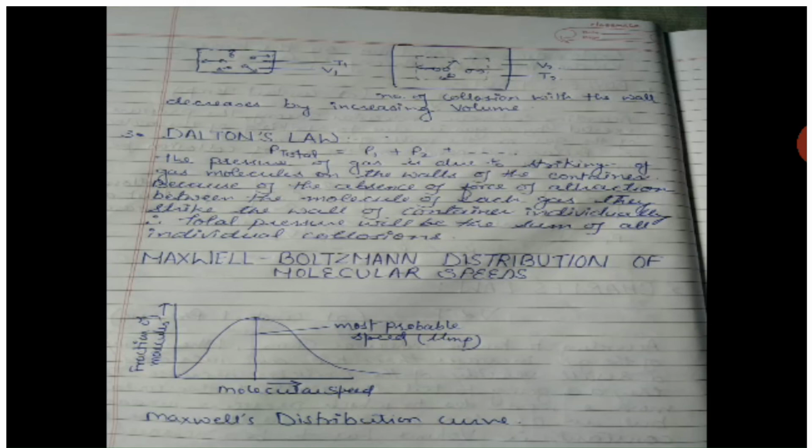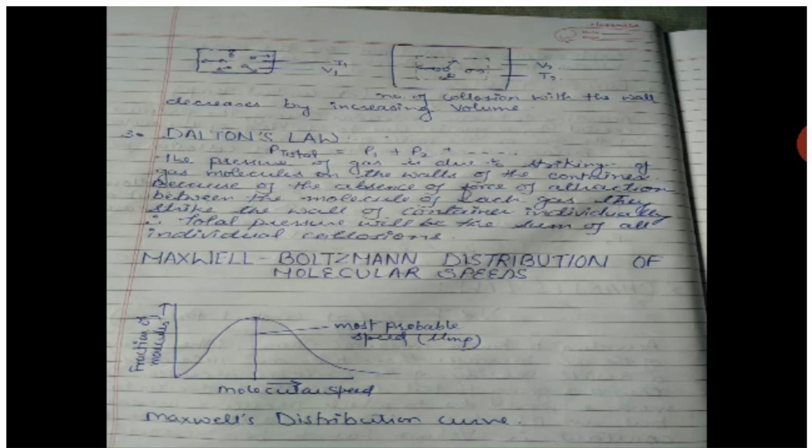Each of the gas molecules is hitting the wall of the container independently. As a result, the total pressure will be the sum of all the individual collisions. Then there comes the Maxwell-Boltzmann distribution of molecular speed.